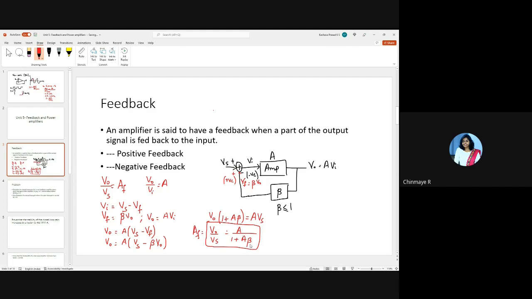Right here, the closed loop gain is decreasing by a factor 1 plus A beta with respect to the open loop gain. Right? Are you all able to follow this?